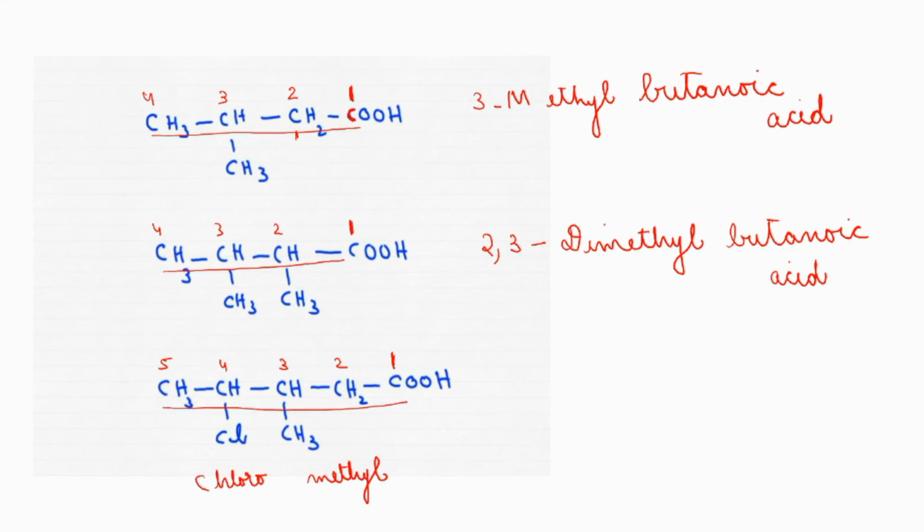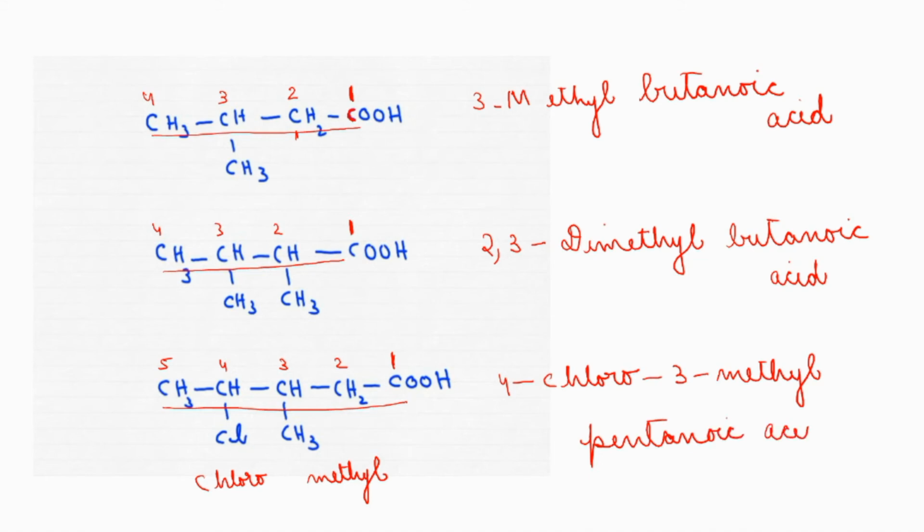Now what will be the name of the compound? You tell the prefix first. The compound is 4-chloro. The prefix is not over. You again speak about the position of the methyl group, which is attached to the third carbon atom, 3-methyl. Now you speak about the root word. The root word is pentane. Earlier it was pentane; now it has turned into pentanoic acid. We drop the E and attach oic acid. Pentanoic acid. Got it? 4-chloro, 3-methyl pentanoic acid. That's the name of the compound.